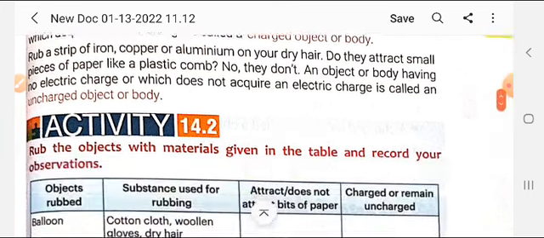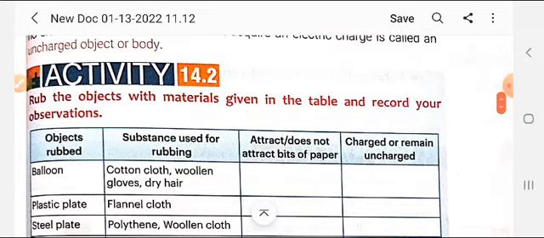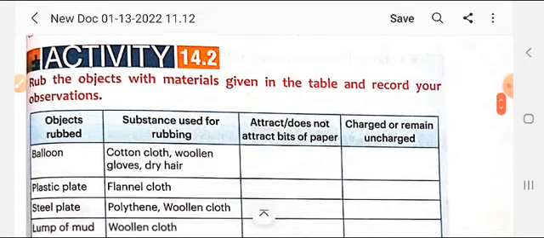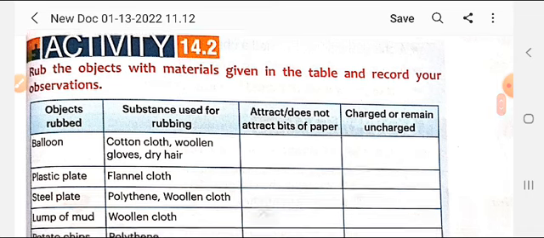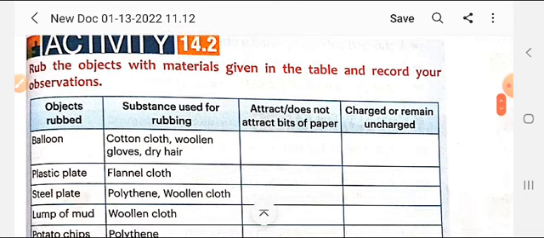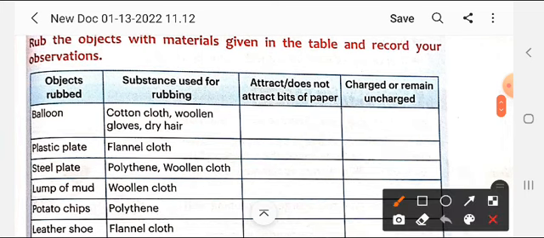Now student, here you can see a balloon and substances used for rubbing: cotton, cloth, wool, gloves or dry hair. When you rub the balloon with these things, what happens? Can they attract the piece of paper? Yes student, they can attract. Yes, they can attract.